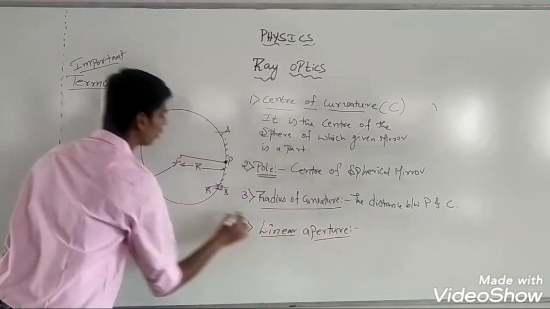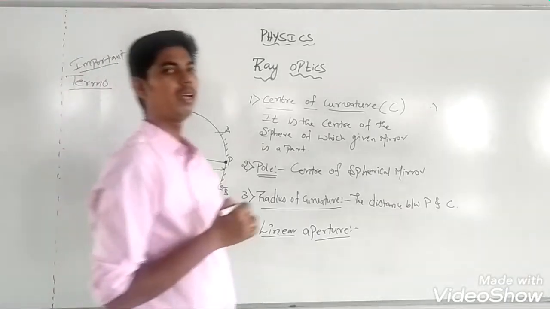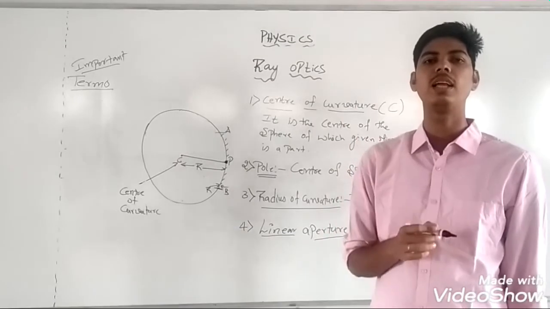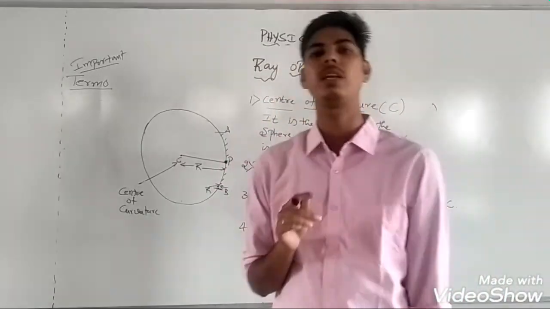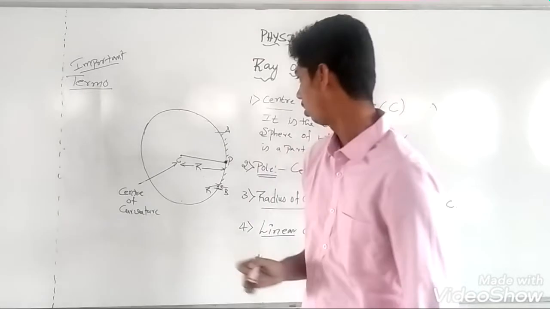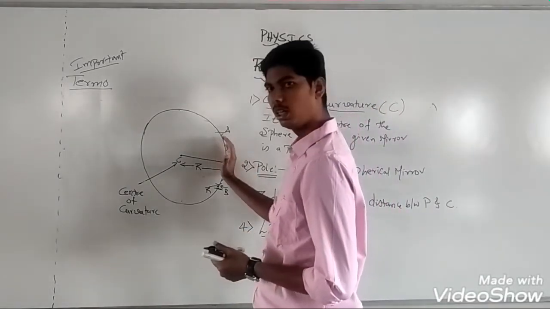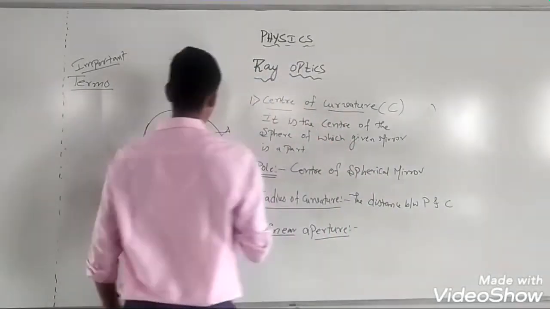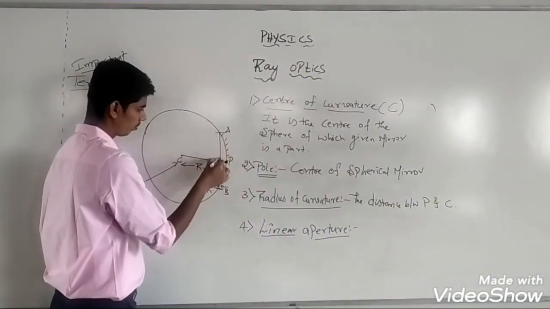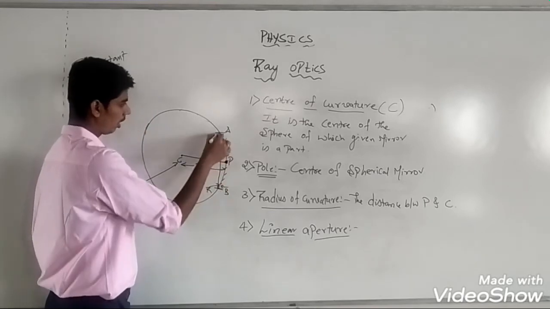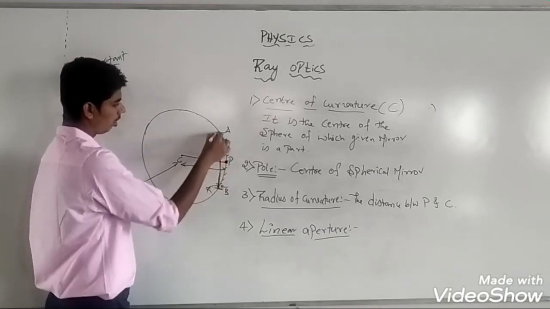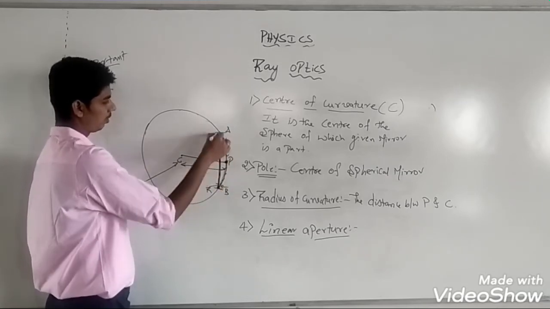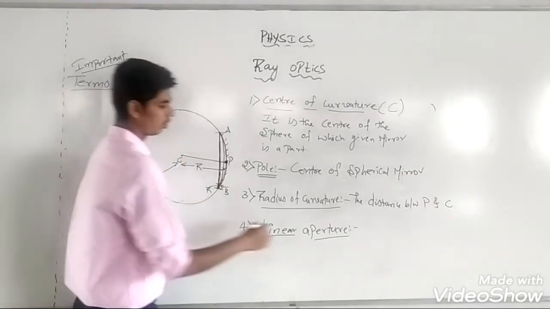Linear aperture. What is meant by linear aperture? Linear aperture is the diameter of the circular periphery of the spherical mirror. This is the spherical mirror, and you can see its circular periphery diameter here. The diameter of the circular periphery of the spherical mirror is called linear aperture.